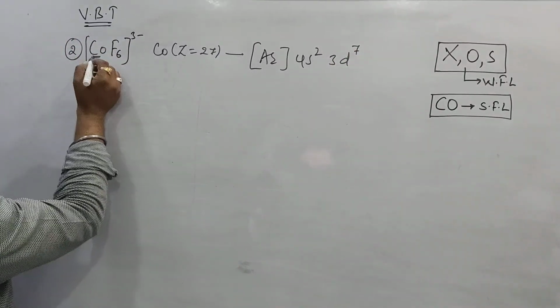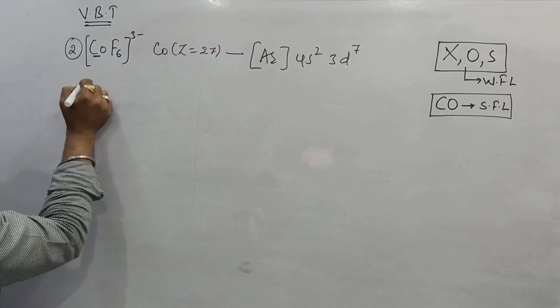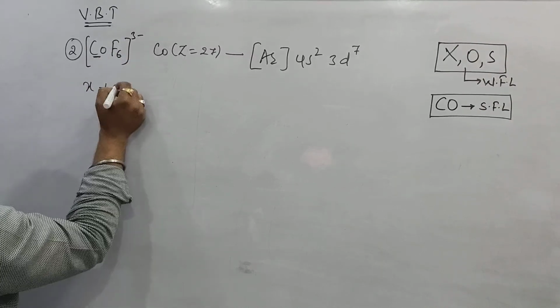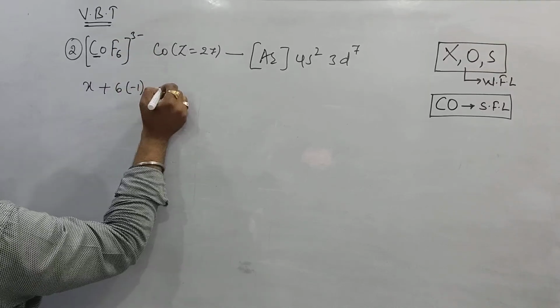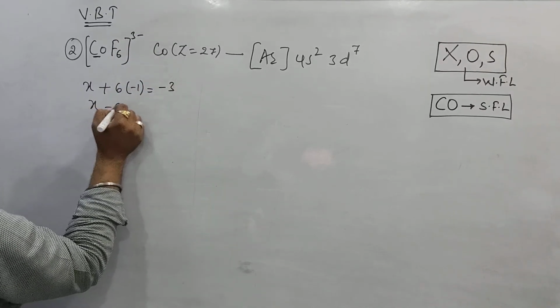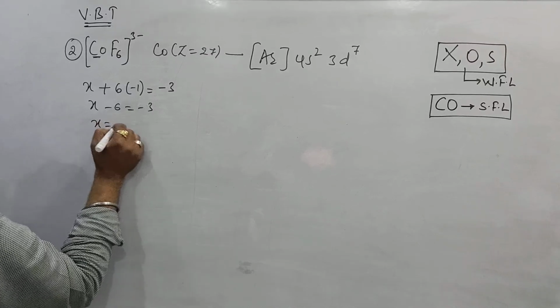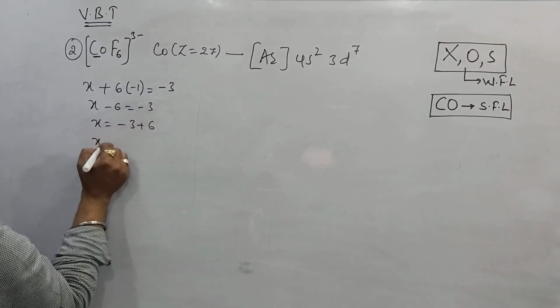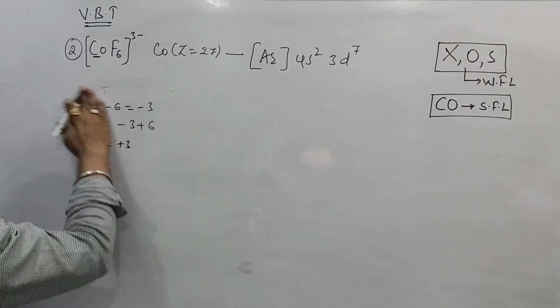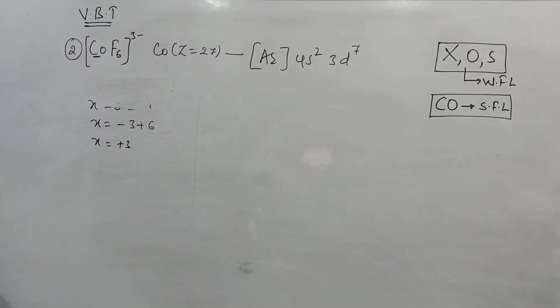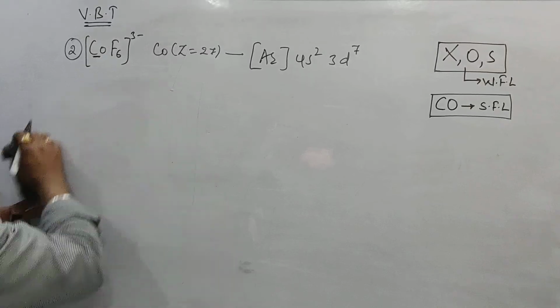Then do you know how to get the oxidation number of cobalt? Let us say it is X plus 6 fluorine. Fluorine oxidation number is -1, equal to the charge, -3. X minus 6 equals -3. X equals -3 plus 6. Beta, X equals +3, which means your cobalt oxidation number is +3.